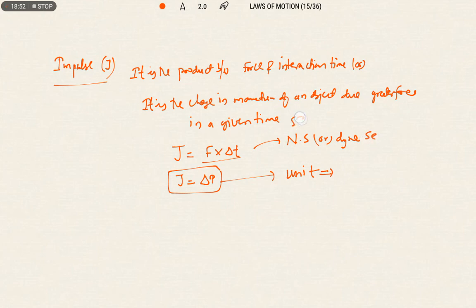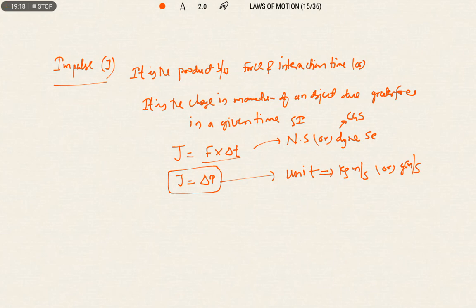This is the SI unit of impulse and this is the CGS unit of impulse. In terms of momentum, we can write kg meter per second or gram centimeter per second. So this is about the unit of impulse. Simply remember, impulse is equal to change in momentum.